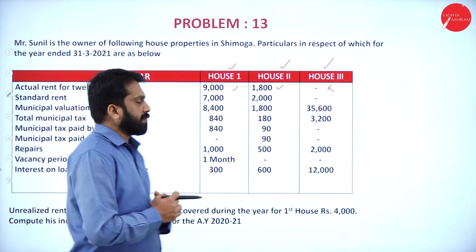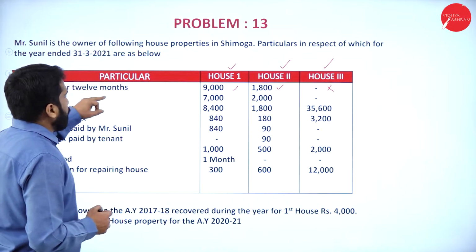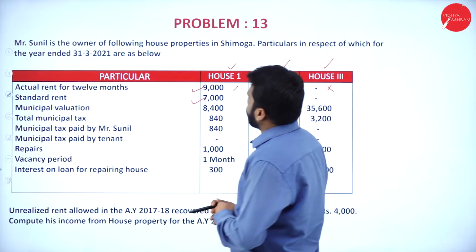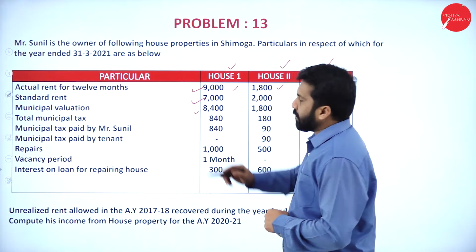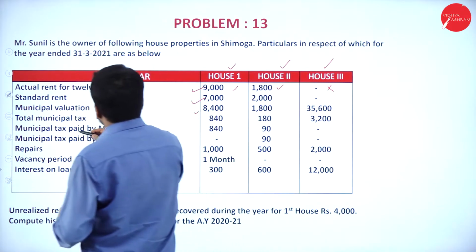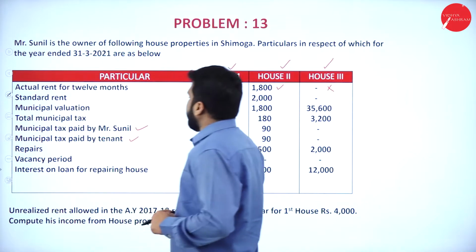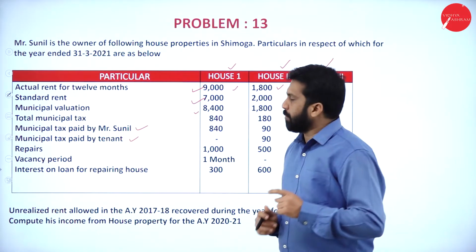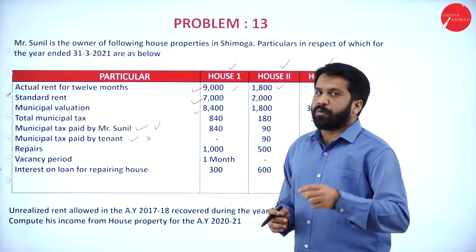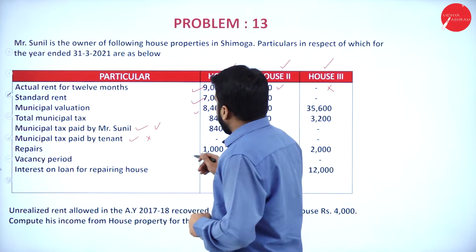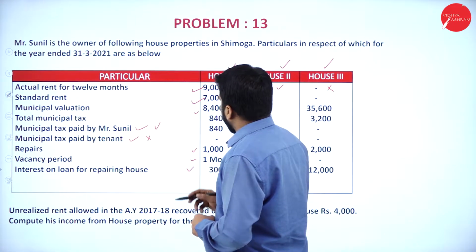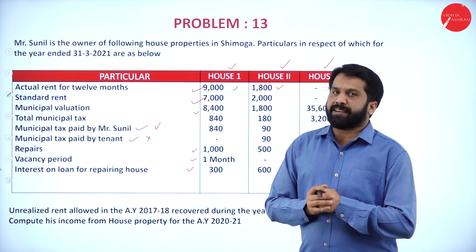Now, we'll go one by one. In this, actual rent for 12 months, it is 9,000. Standard rent 7,000, municipal valuation 8,400, then total municipal tax paid by Sunil and by tenant. Which one we should consider? Remember, by tenant we will not consider. By Sunil, the owner, we are supposed to consider. Then repair charges 1,000, vacancy period 1 month, interest on loan for repair of house, it is 300. These are the informations we have.